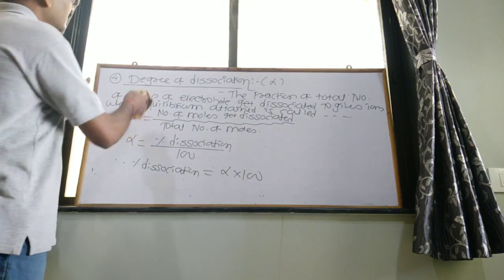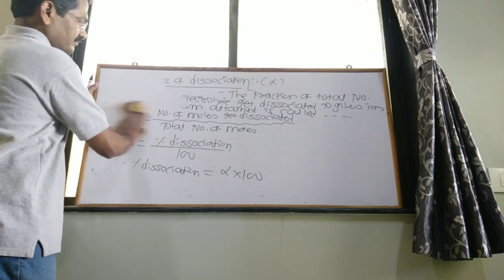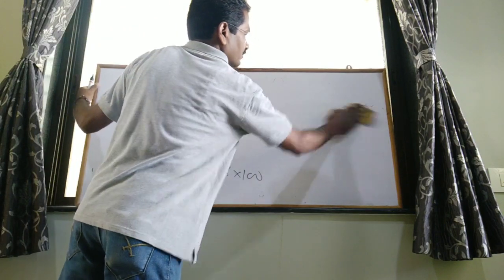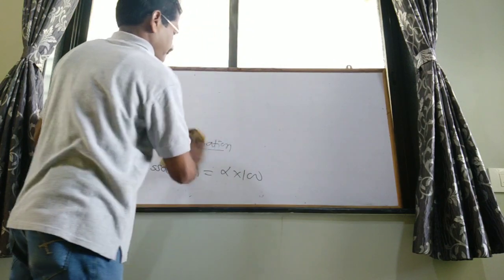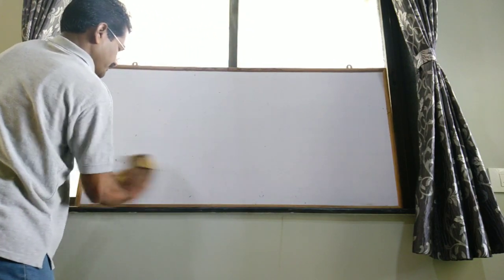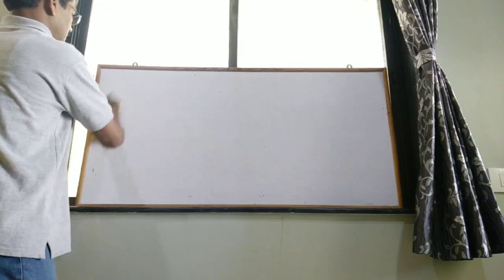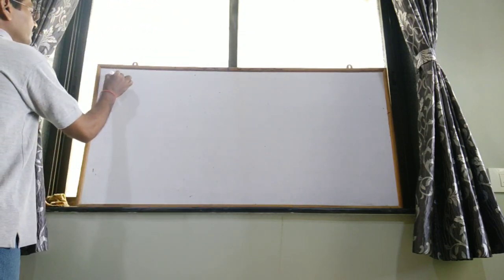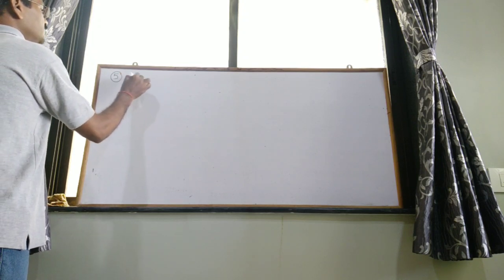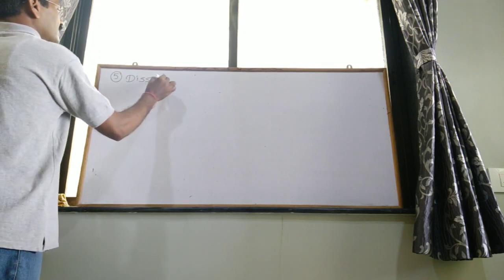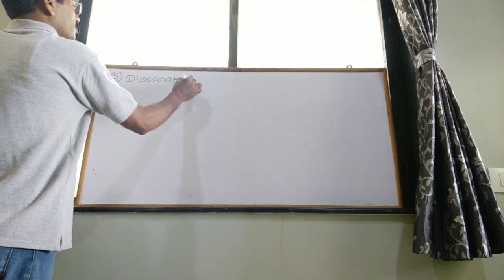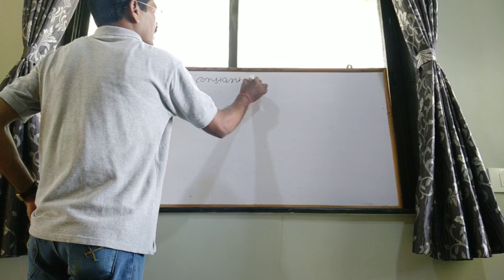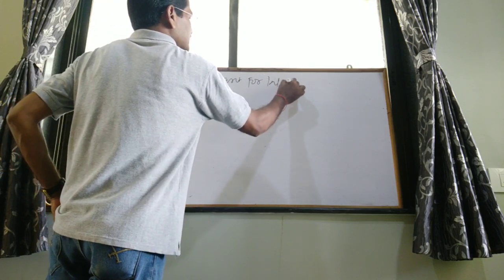After that, see the dissociation constant for acids and base. Fifth definition: dissociation constant for weak acid.